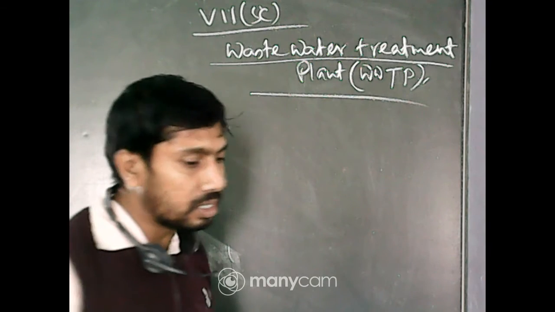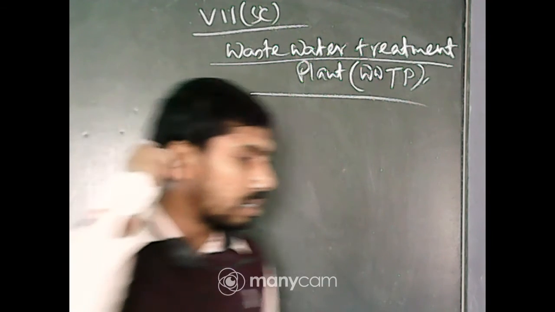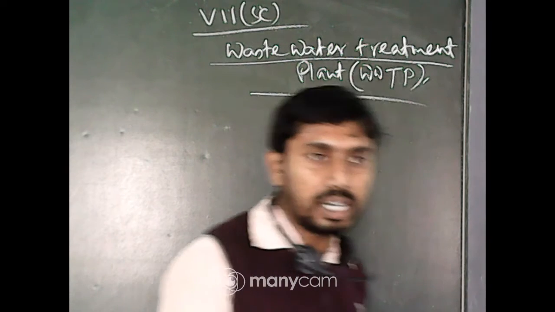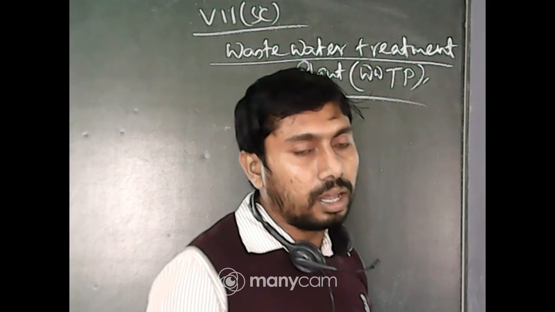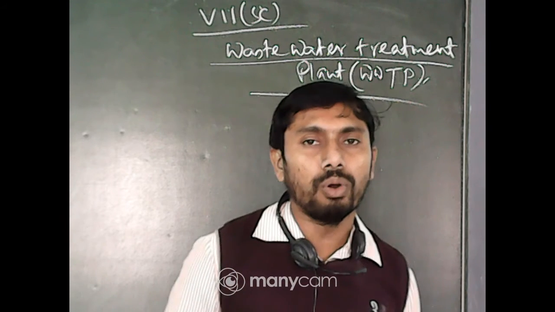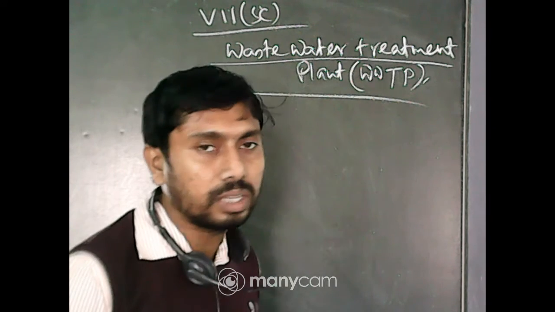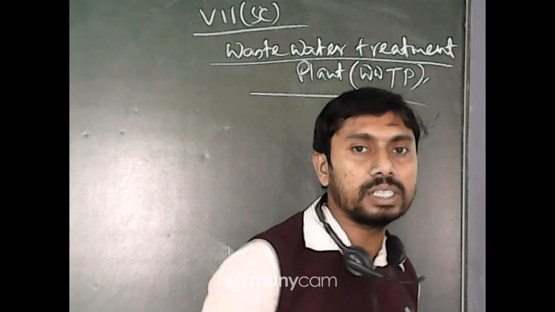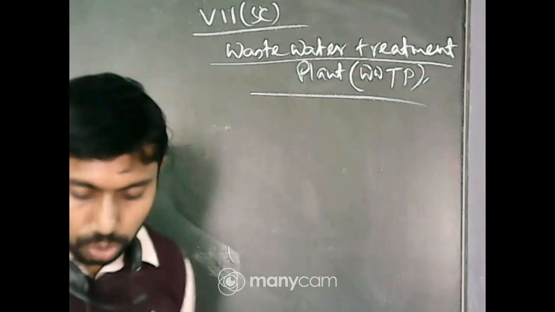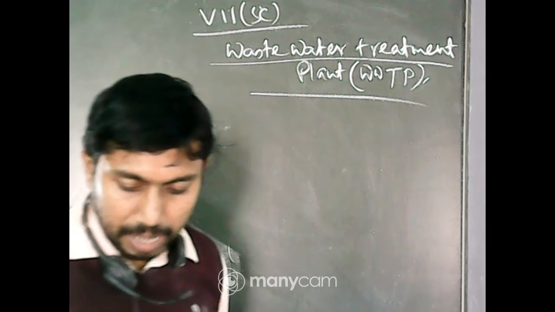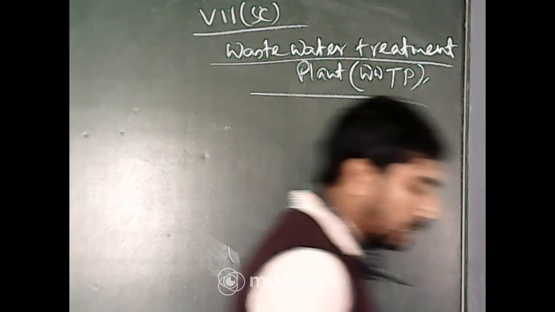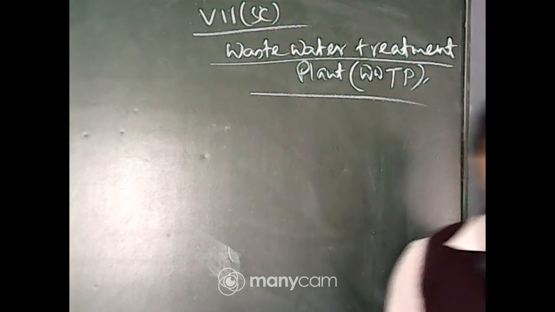Agitation means stirring or giving air with a high flow, that is high pressure. So what changes did you observe in the appearance of the liquid after aeration? So what happened when the aeration is done?